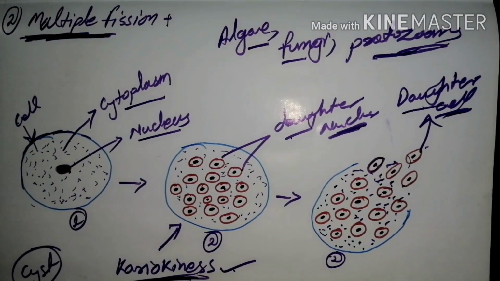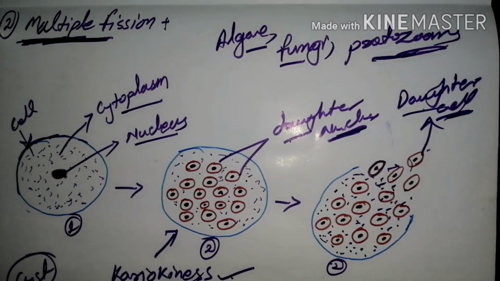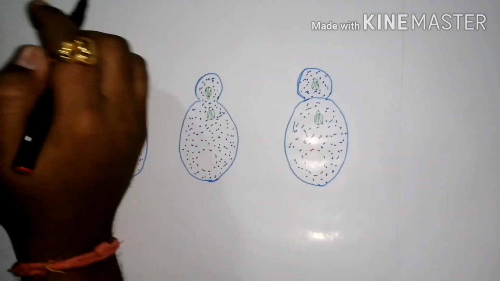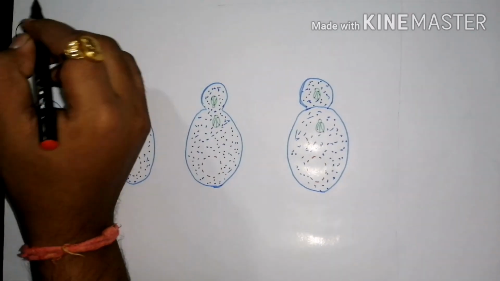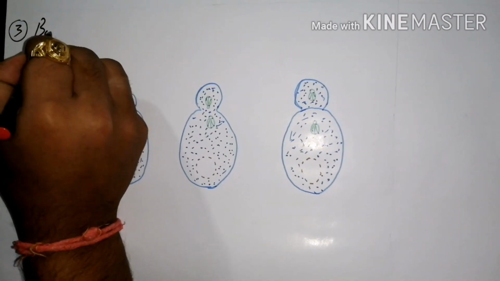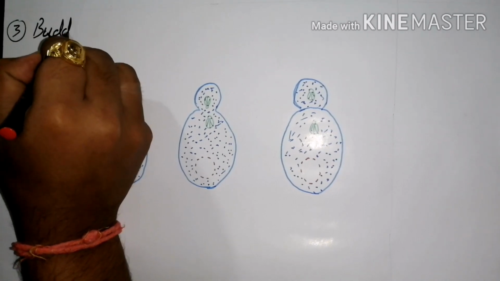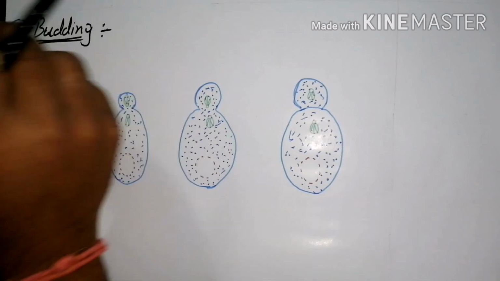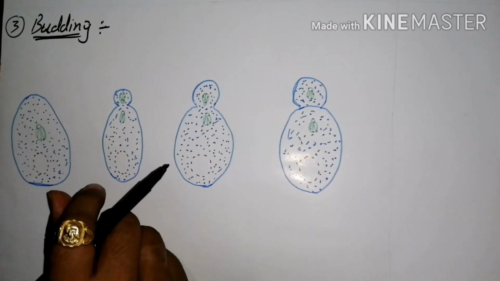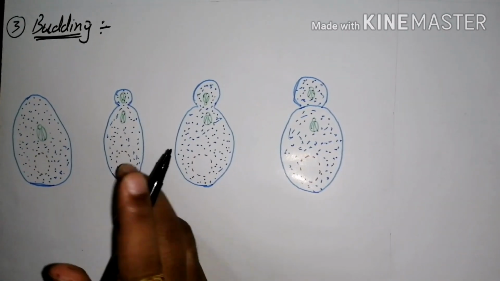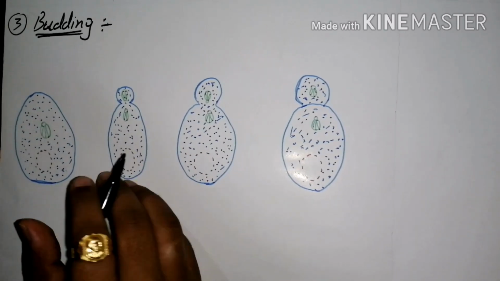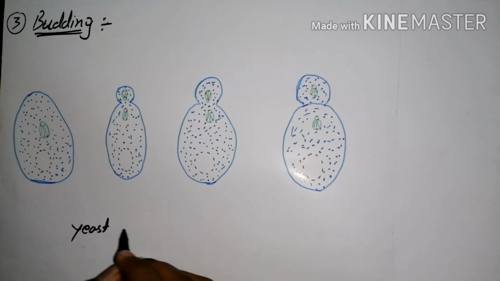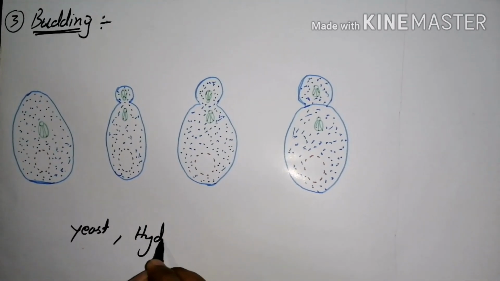Next we are going to study budding. Next we are going to start our third short note, which is budding. Budding means a bud, which is a common type of reproduction that takes place mostly in yeast and hydra.